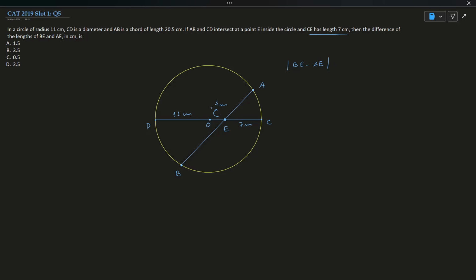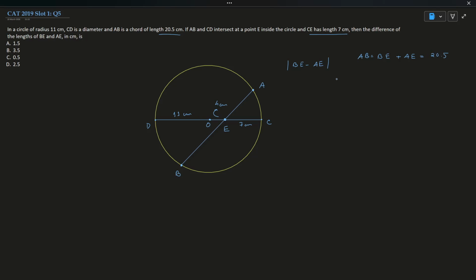The length of the chord is also given, guys. So AB is the chord length, which is equal to BE plus AE, which is 20.5.